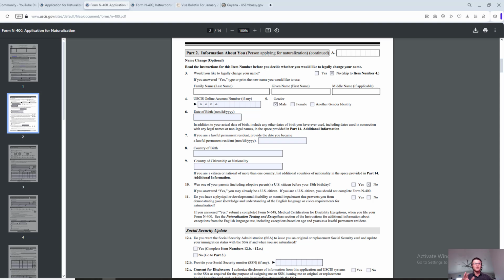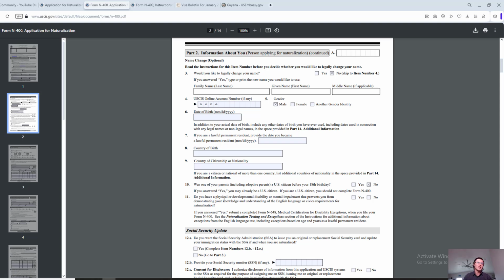The cool thing about the biometrics appointment is that they will give you the civics material. It's not necessarily a book, just a thin booklet with, I think, 100 questions that they pick from. Just read through these 100 questions. They come already with answers. That's really all that's necessary to be prepared.